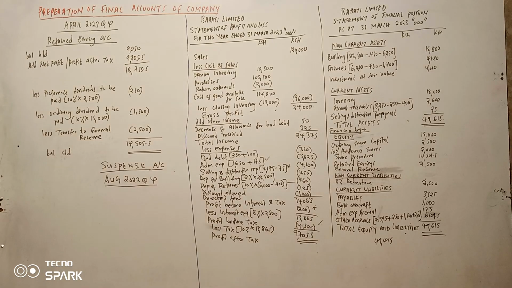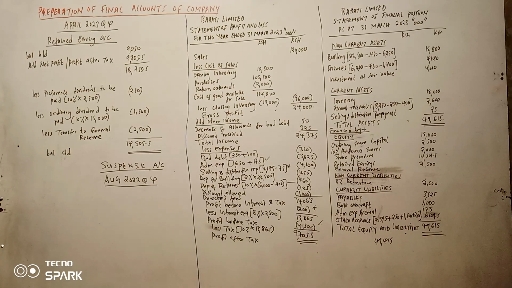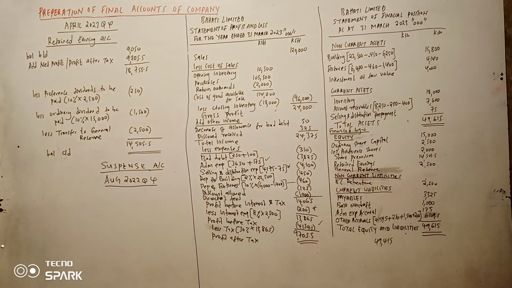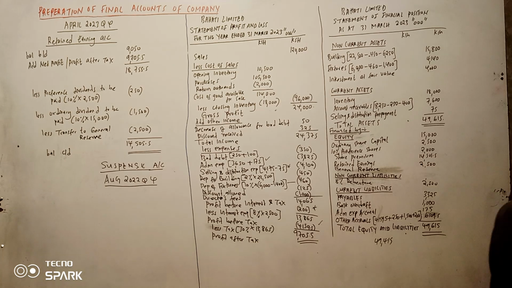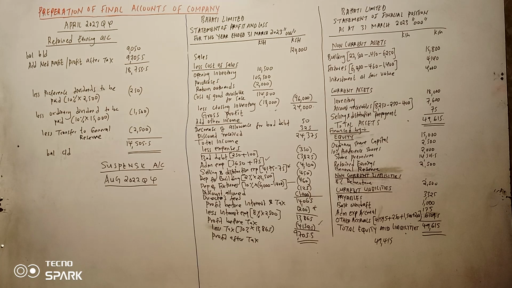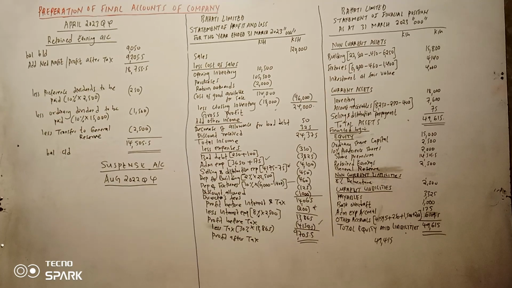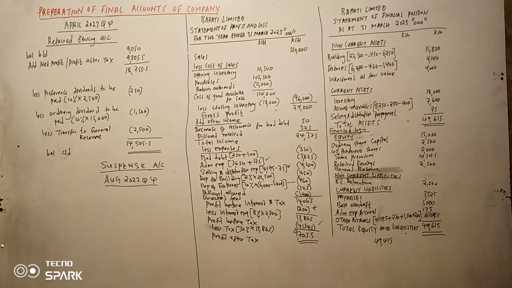So we are required to prepare the P&L account and the statement of the financial position. The question is for August 2022, question number 4. Now in this question, we shall start with the gross profit. Reason why? Because we have been given the gross profit. We don't have the sales, and we don't have the purchases. So in this case, we shall start from the gross profit.